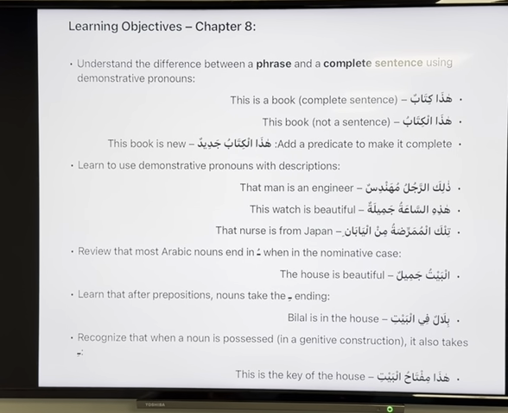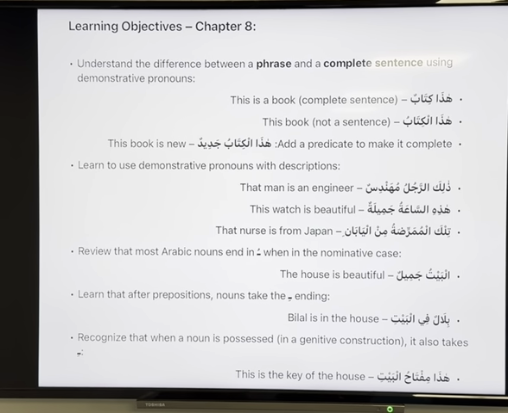Learn the nouns that take a kasra ending after a preposition. We learned the harfu jar, ism majroor, but we'll have more examples of the ism majroor. For example, Bilalun fil bayti: Bilal is the mubtada, fil bayti is shibhu jumla, the khabar. Why is it al bayti? Because the fi has made it into kasra. Recognize that when a noun is possessed in a genitive case, it also takes kasra.